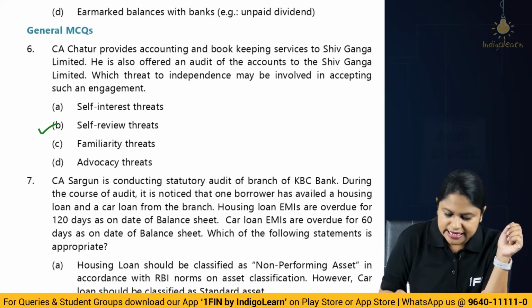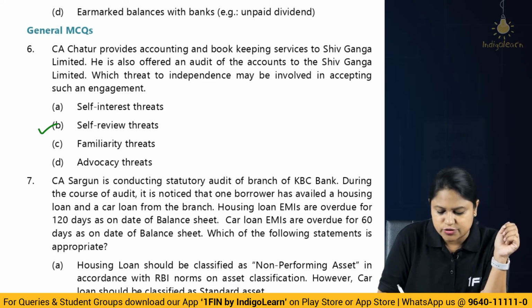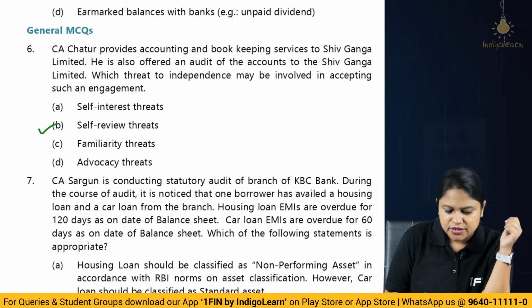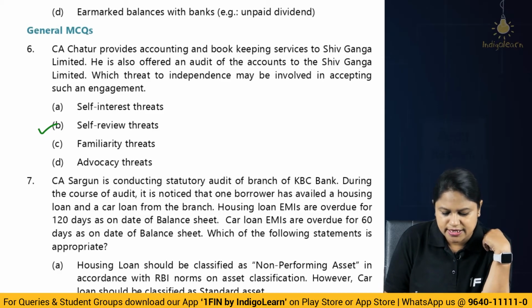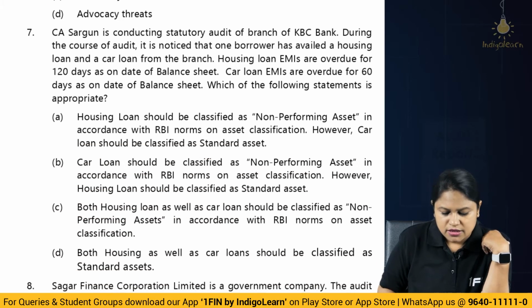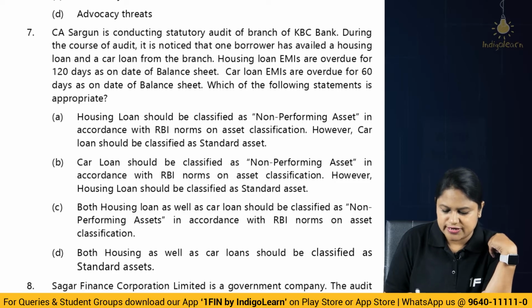Sargun has to make the entire borrower, this borrower only as standing as what? NPA. So all the facilities extended to him, correct? Now look at the answer. Housing loan should be classified as NPA in accordance with RBI norms. Car loan shall be classified as standard asset, wrong. Car loan should be classified as NPA in accordance with RBI norms on asset classification. However, housing loan should be classified as standard asset.